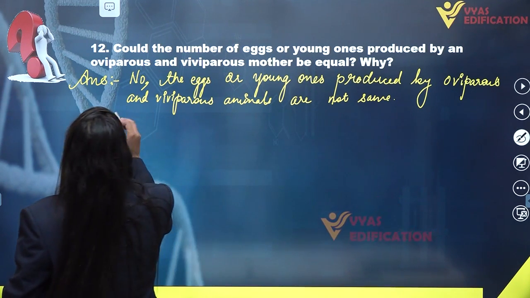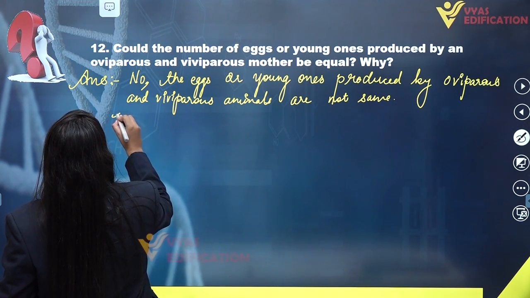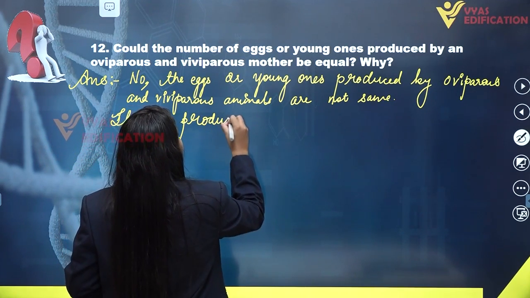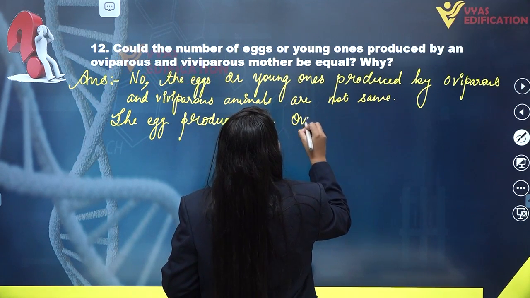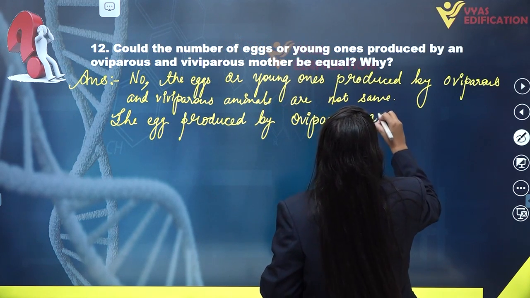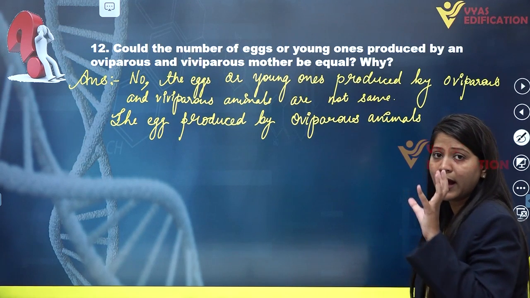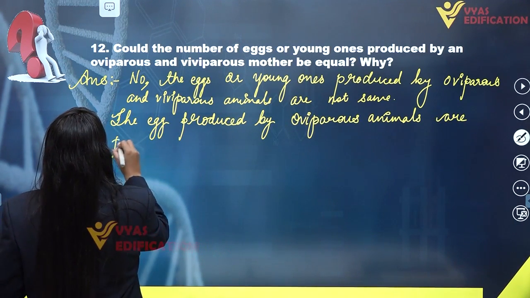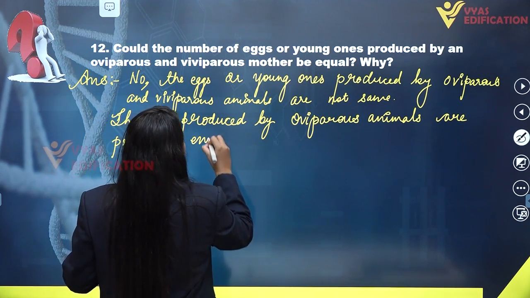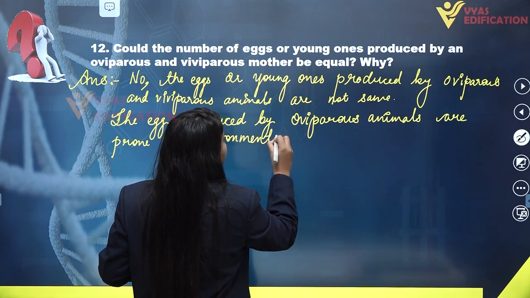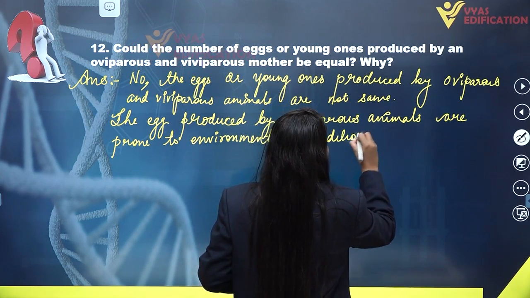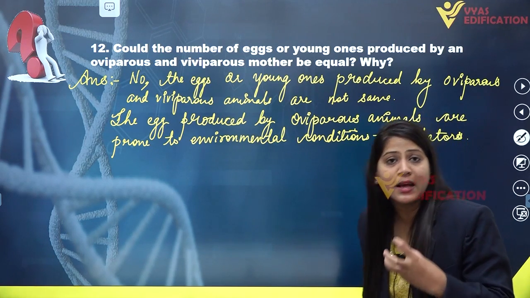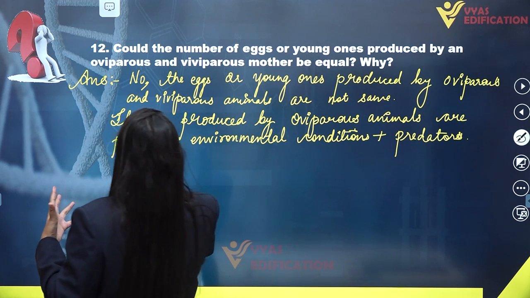The eggs produced by oviparous animals are well exposed, or prone, to environmental conditions and predators as well, so they have very less chances of survival.